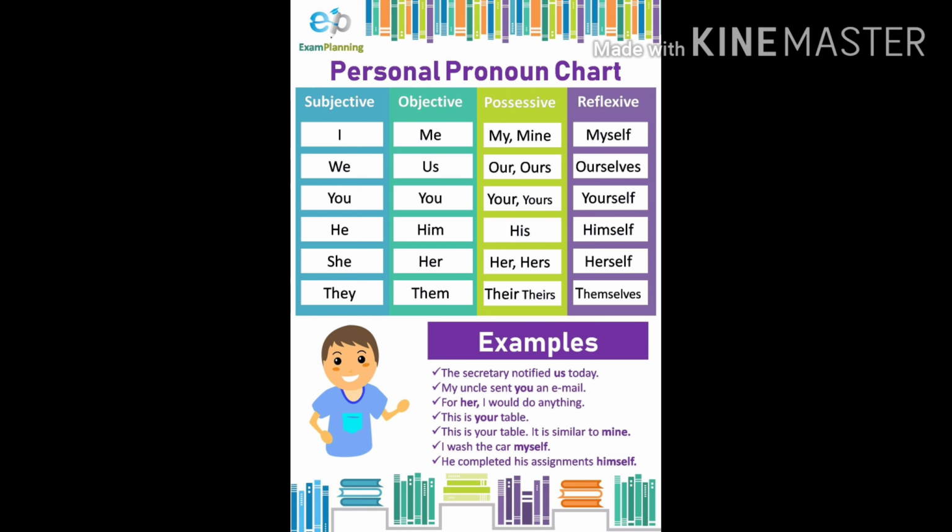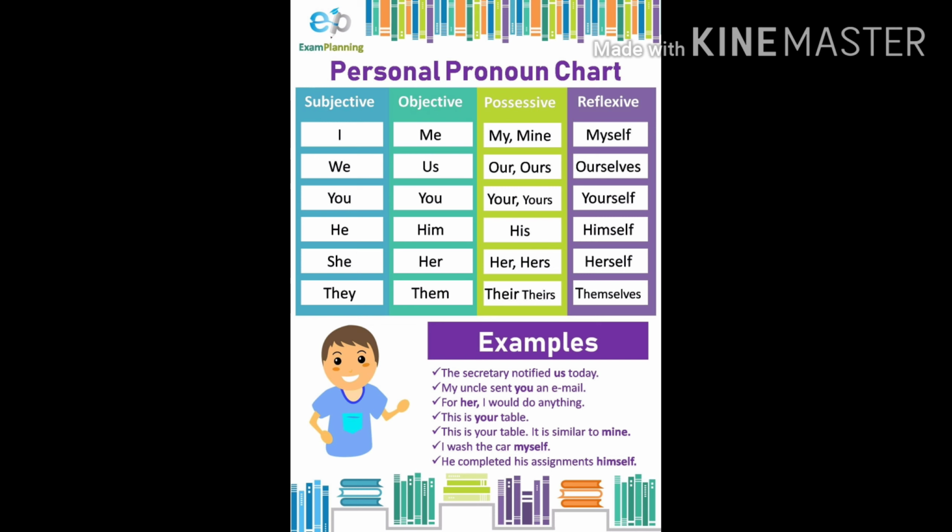This is the personal pronoun chart. It is for your better understanding and convenience. Pronoun I is a subjective pronoun. It becomes me when we use it as an objective pronoun. For example, I did it myself. This was done to me.